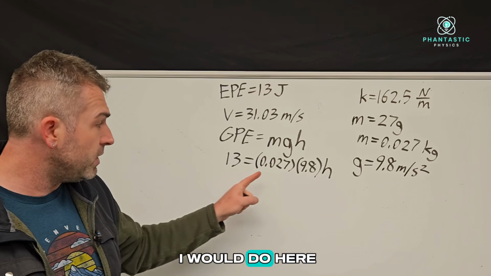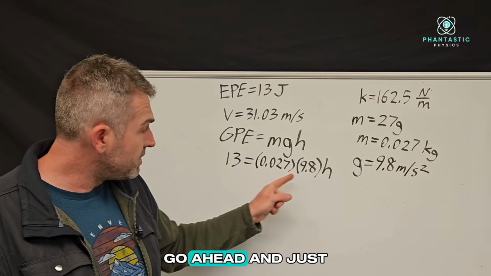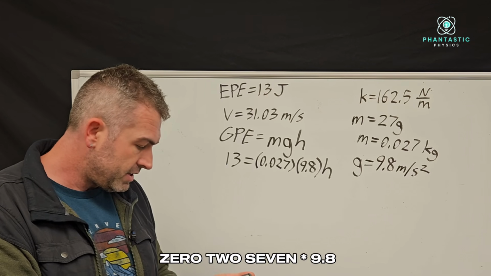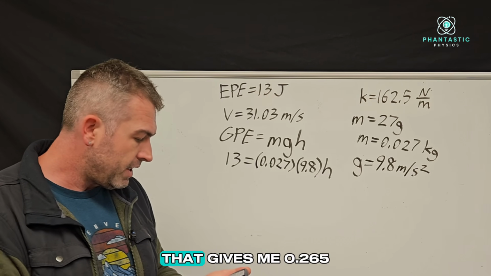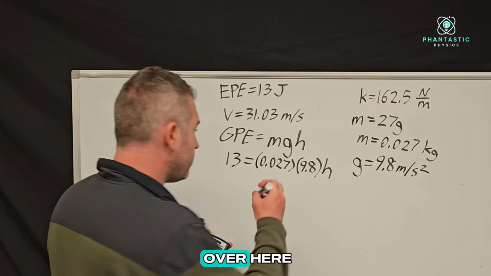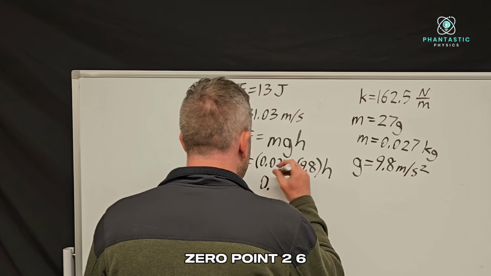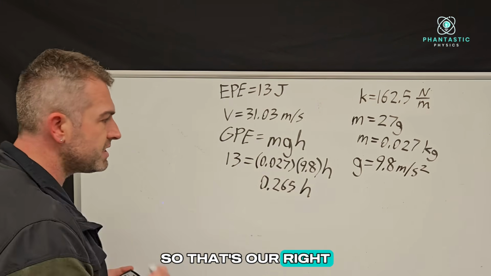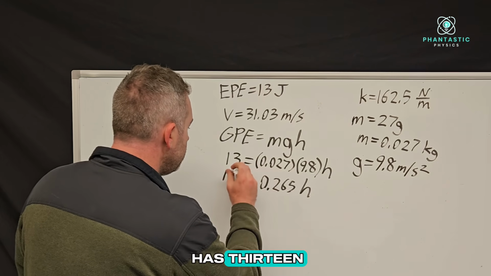So the first thing I would do here is simplify the right side. Go ahead and just multiply these two terms. So we get 0.027 times 9.8. That gives me 0.265 over here. 0.265 multiplied by h. So that's our right side. Our left side has 13.